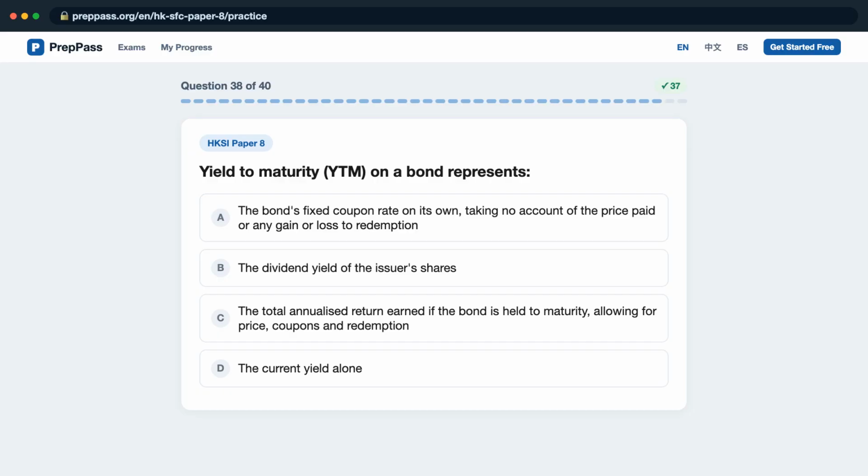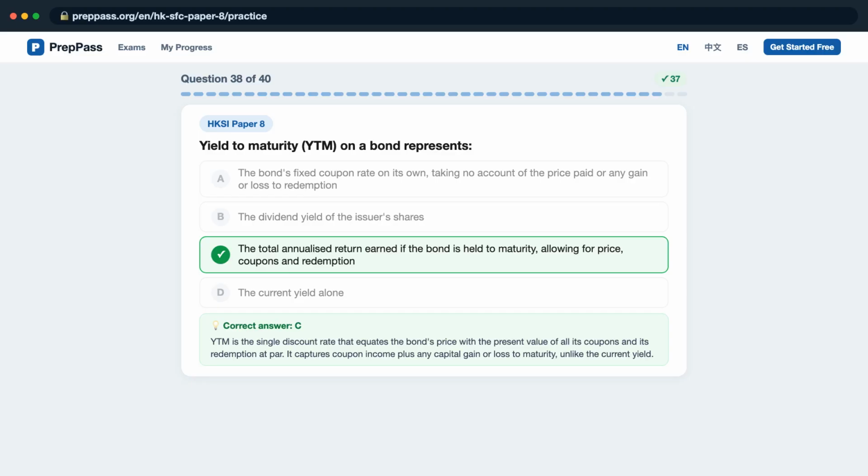D, the current yield alone? The correct answer is C. YTM is the single discount rate that equates the bond's price with the present value of all its coupons and its redemption at par. It captures coupon income plus any capital gain or loss to maturity, unlike the current yield.